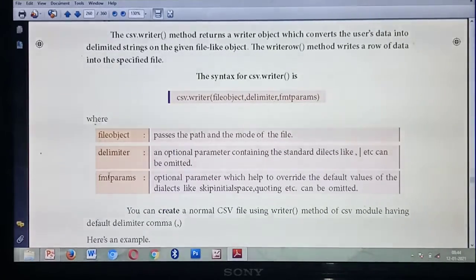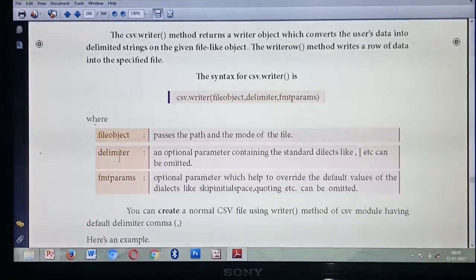These commas, pipes, double quotes, all of these we call by which name? Dialect. You have already studied this in the reader function, no? Quotes, double quotes, line terminator, pipe terminator. All of these we call a dialect, isn't it? So this delimiter is an optional parameter. The delimiter will contain all the dialects. What are the dialects? Commas, double quotes, etc. All of these things you can omit by using which parameter? Delimiter.